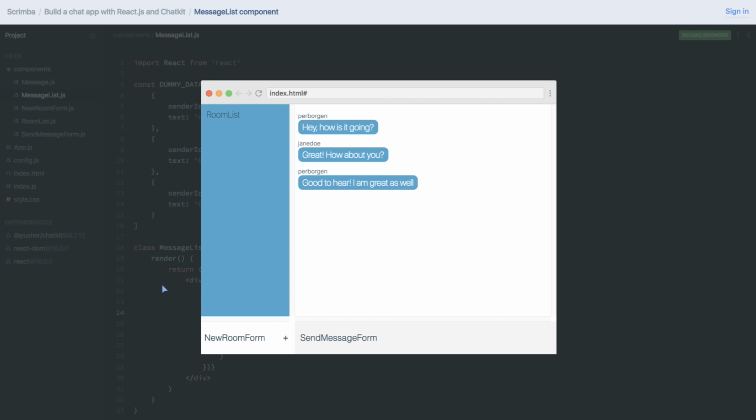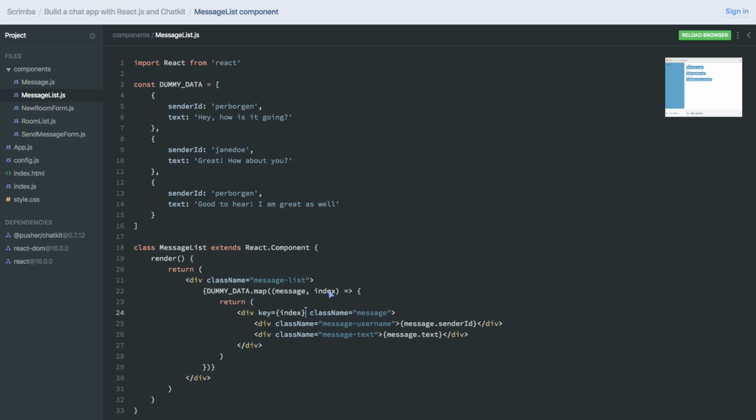Now, it's actually not recommended to use the index as the key. It's rather recommended to use a unique ID. And using the index is kind of seen as a last resort solution, because the reason we're doing this is so that React can properly identify these dynamically created children from each other. So that if you start adding, removing, replacing, and shuffling around these items, React knows 100% how to separate the items from each other based upon their ID.